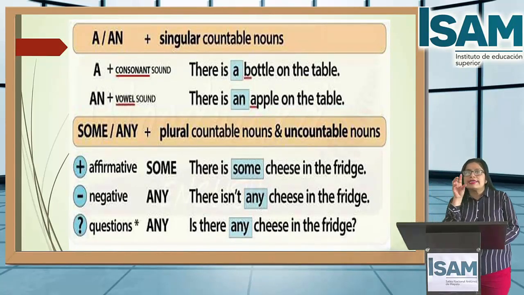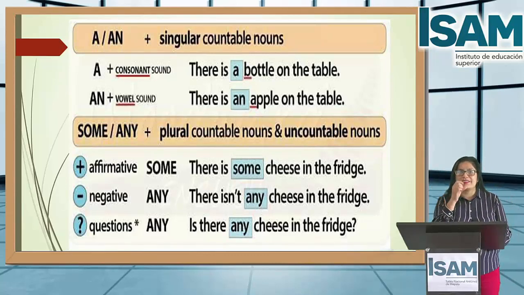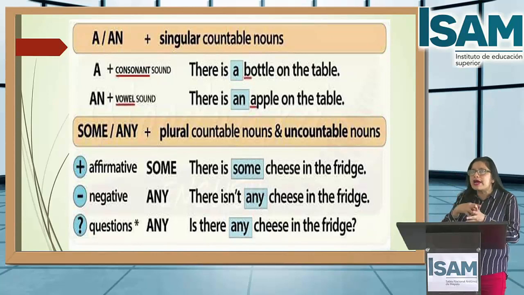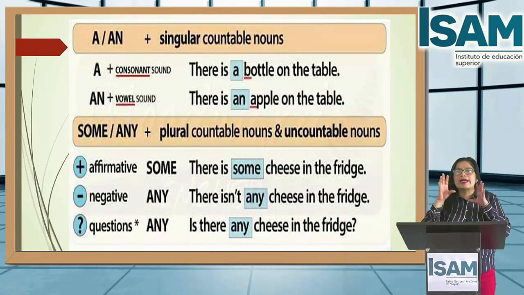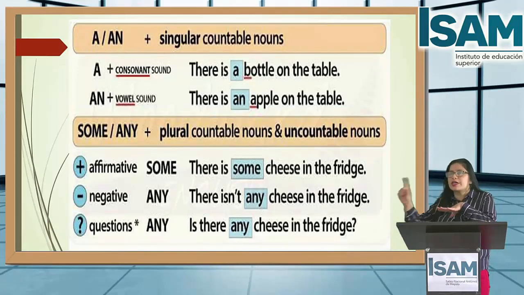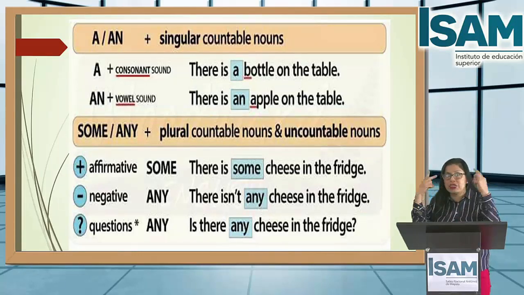Next, you have some, any. You use them for plural countable nouns and uncountable nouns. Again, students, countable nouns have plural, but uncountable nouns don't have plural. Pay attention. Some and any you use for both.